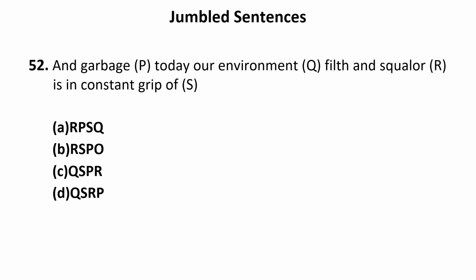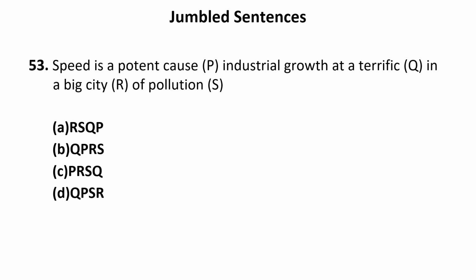And garbage today, our environment, filth and squalor is in constant grip of. So today, our environment, Q, is in constant grip of filth and squalor and garbage. So this will be the correct sequence, QSRP. Now let us see if our answer is correct. Yes, of course, our answer is absolutely correct. Now let us move to the next one.